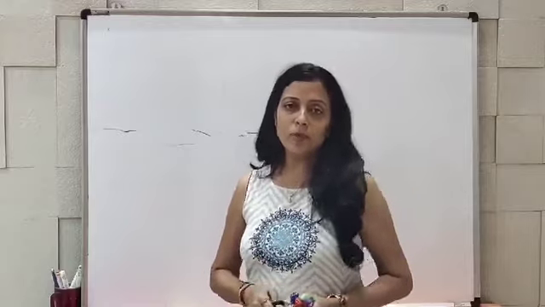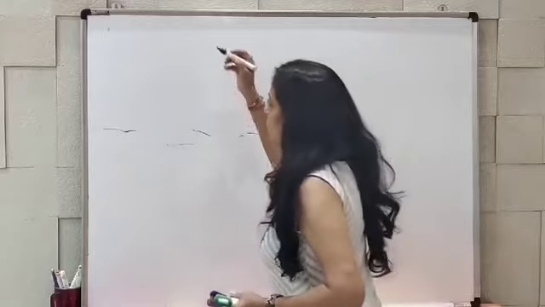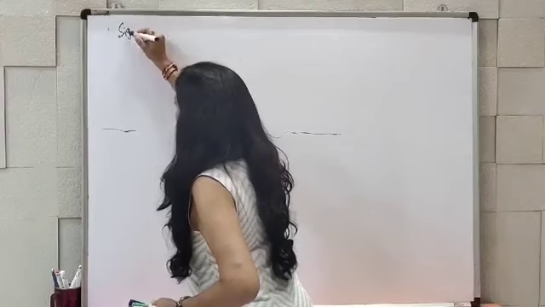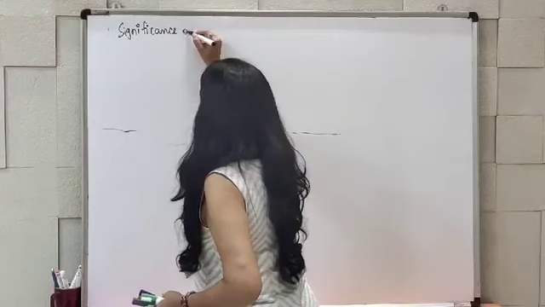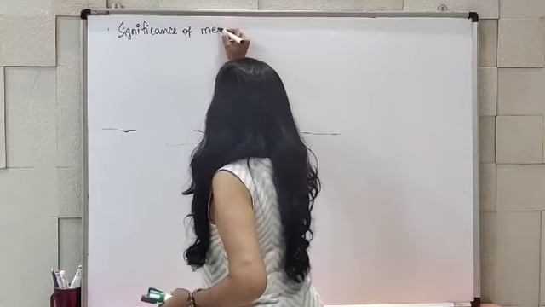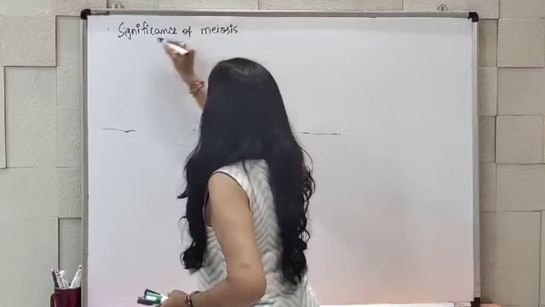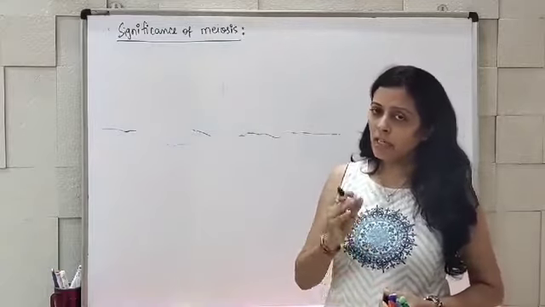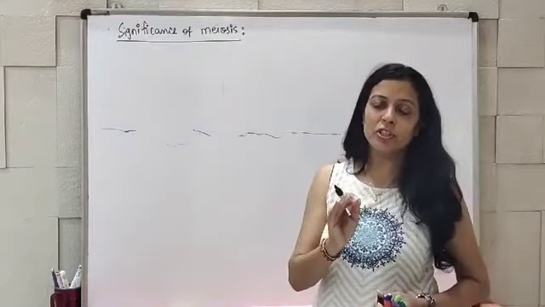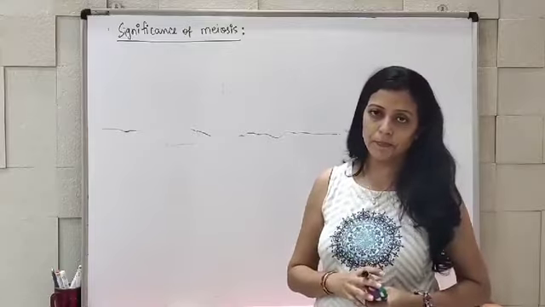Now the last topic of this chapter, that is significance of meiosis. First of all, we know that meiotic division is a reductional division.